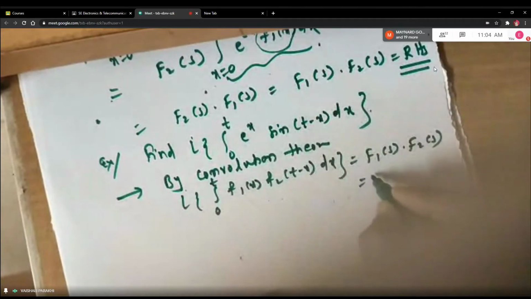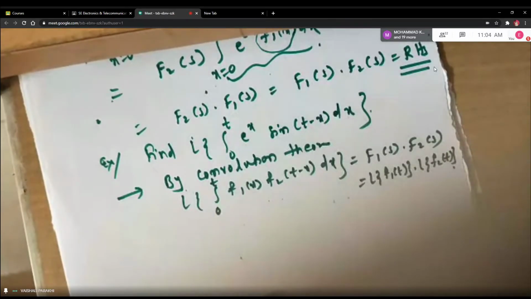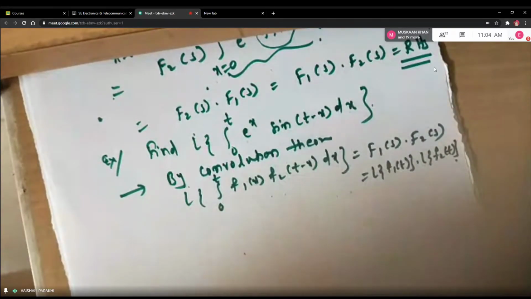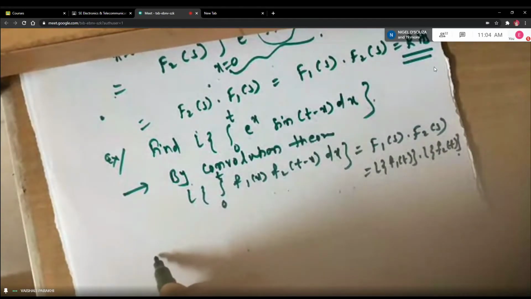And what is capital F1 of s? It is the Laplace transform of the first function. And what is capital F2 of s? It is the Laplace transform of small f2 of t, right? So this is the convolution theorem which you need to remember. Now once you remember this, you can easily write the right hand side of the given problem. So the answer will be.